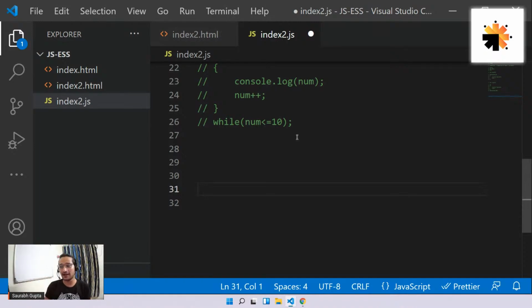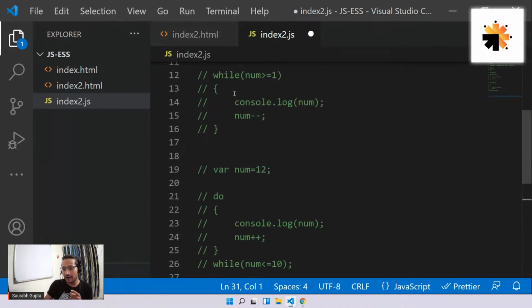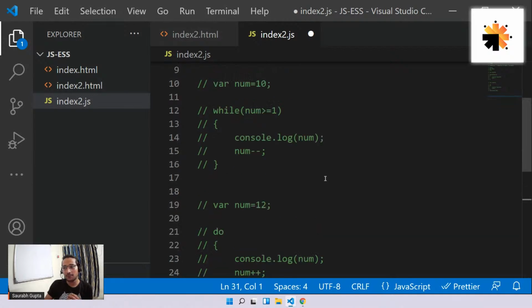Why? You'll understand that. See, if you have read both the loops, you might understand what the most important factors in a loop are. The most important factors are the condition, because based on that the loop ends. You have initialization, based on that the loop starts. You have increment, decrement, which decides how many times the loop will run, right? You need the start, you need the end, you need increment or decrement. So these are the three most important factors.